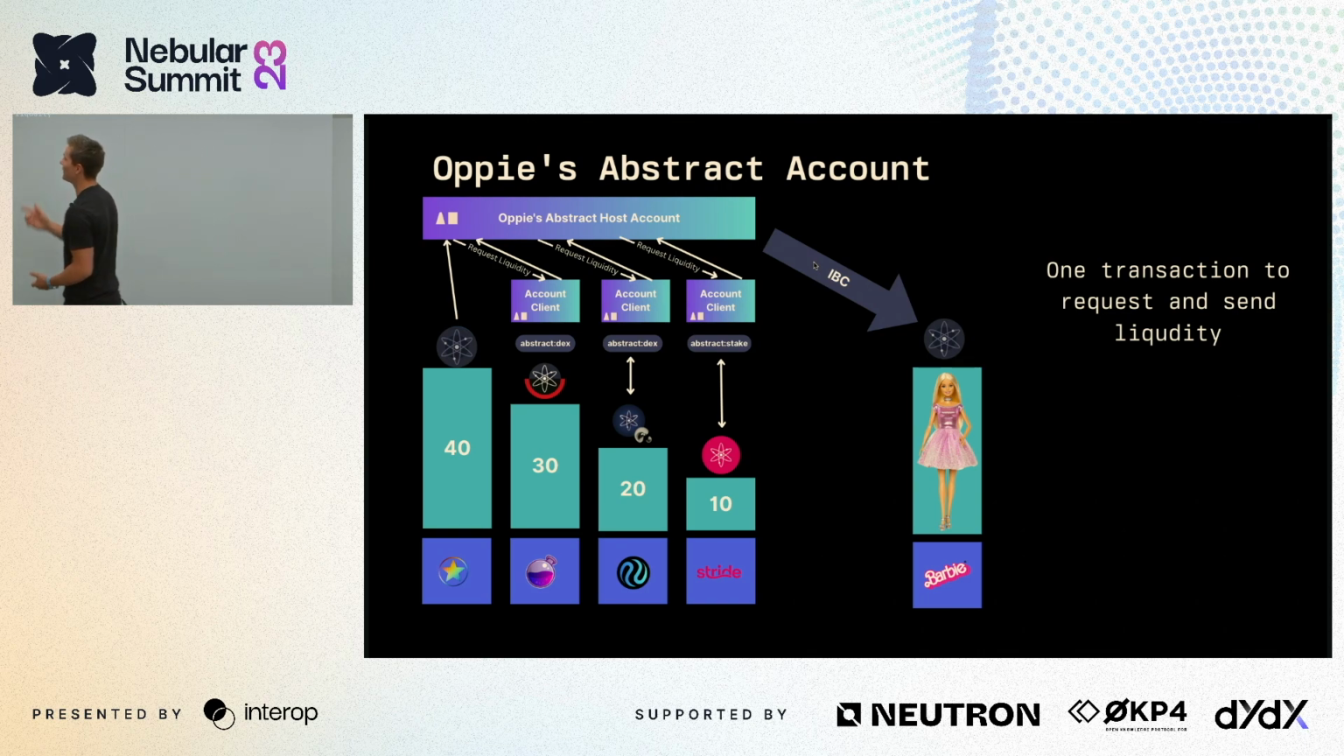And so looking into this example, we can see that Oppie over here has an abstract host account on any given chain. Let's say it's Stargaze in this example. And Oppie has client accounts, and this is similar to Interchain accounts. However, they're Interchain smart contract accounts that leverage Interchain accounts in the background for chains like Stride that don't support CosmWasm. And so now with Oppie's host account, he can call one action. He can call request liquidity from each of his client accounts.